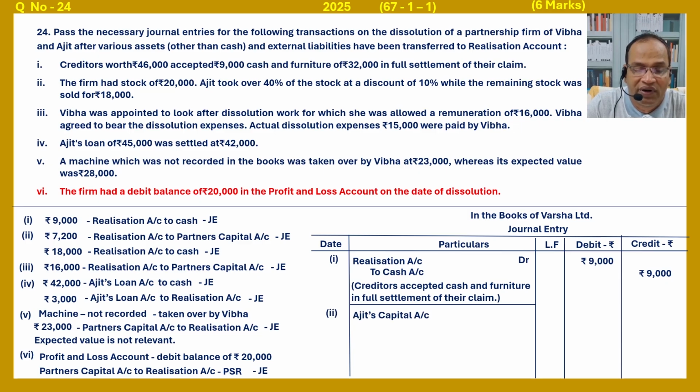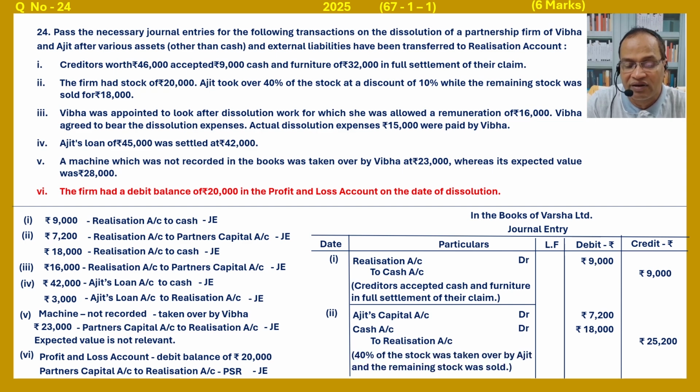Two journal entries pass. On this, capital account debited 7,200. Cash account debited 18,000 to realization account 25,200, either a combined entry or individual entry pass. 40% of the stock was taken over by Ajit and the remaining stock was sold.